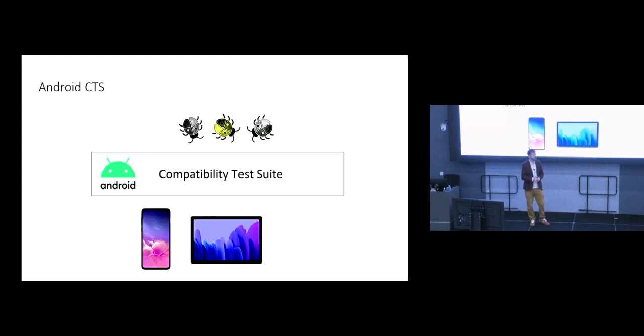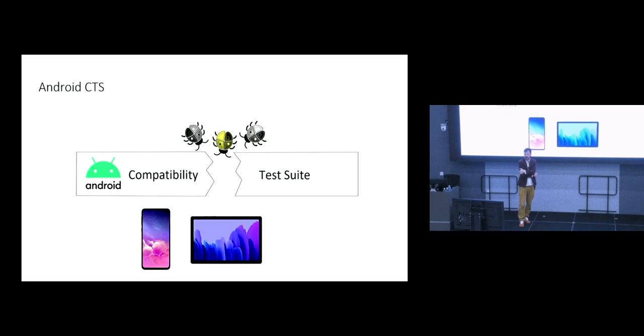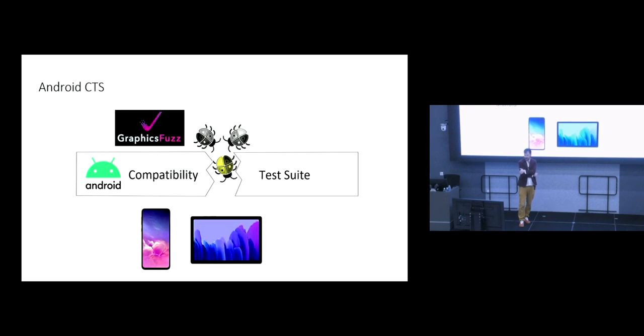If any of you in this room wanted to make your own brand of Android devices, my understanding is you'd have to jump through a bunch of hoops to do it, and one of those hoops would be demonstrating that your device line passes the Android compatibility test suite. And in that test suite, there are tests for all kinds of things to do with the UI, to do with sound, and to do with graphics. The idea of this compatibility test suite is essentially to try to stop bugs making it into end-user devices. But of course, the compatibility test suite has got gaps, and in practice, bugs are going to make it through the compatibility test suite into end-user devices.